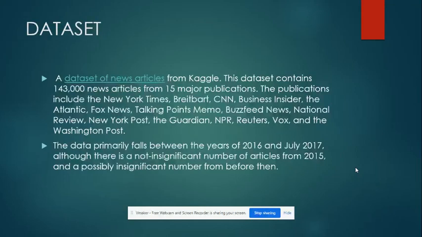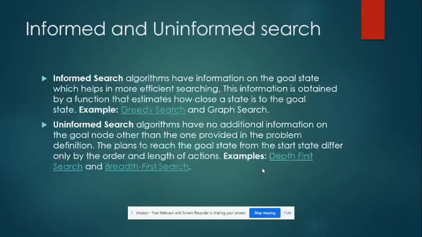The dataset I'll be using is from Kaggle, called news articles, which contains over 143,000 articles from major publications. So at least one of these articles will somehow show if some content has been plagiarized. This data primarily falls between the years 2016 and 2017. So this is just a brief description of my dataset.